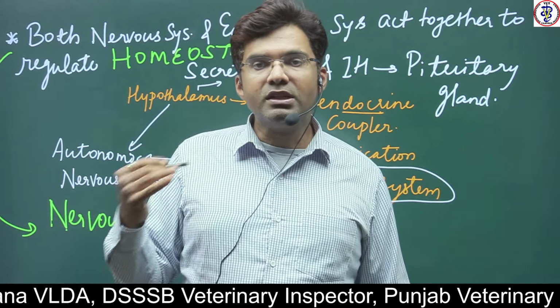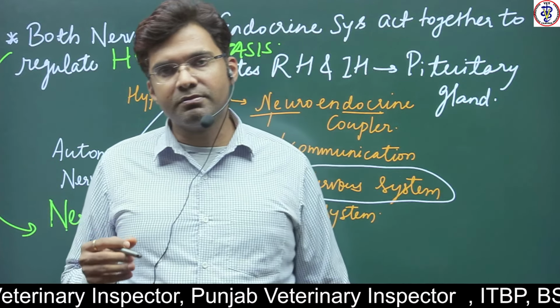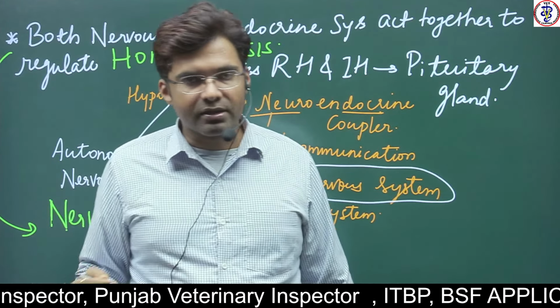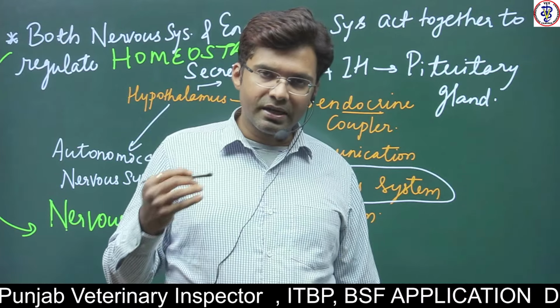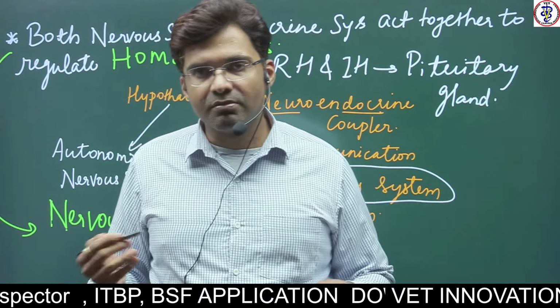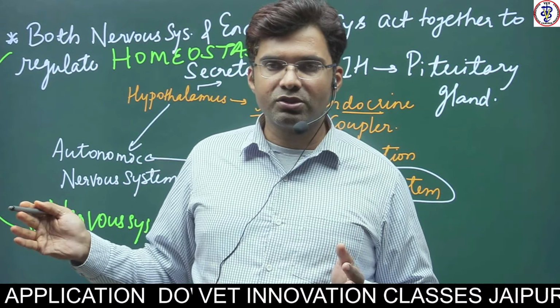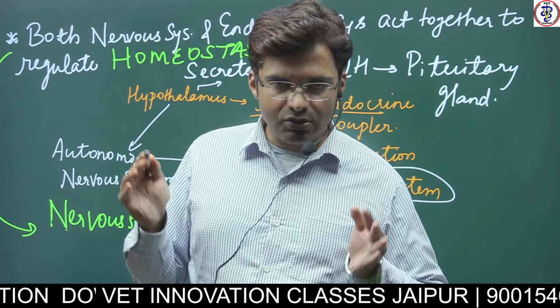It can act in 1/10 of a second, whereas the endocrine system takes minimum 30 seconds to act. But again, though the nervous system action is fast, it lasts short. The effect remains only for a short time.